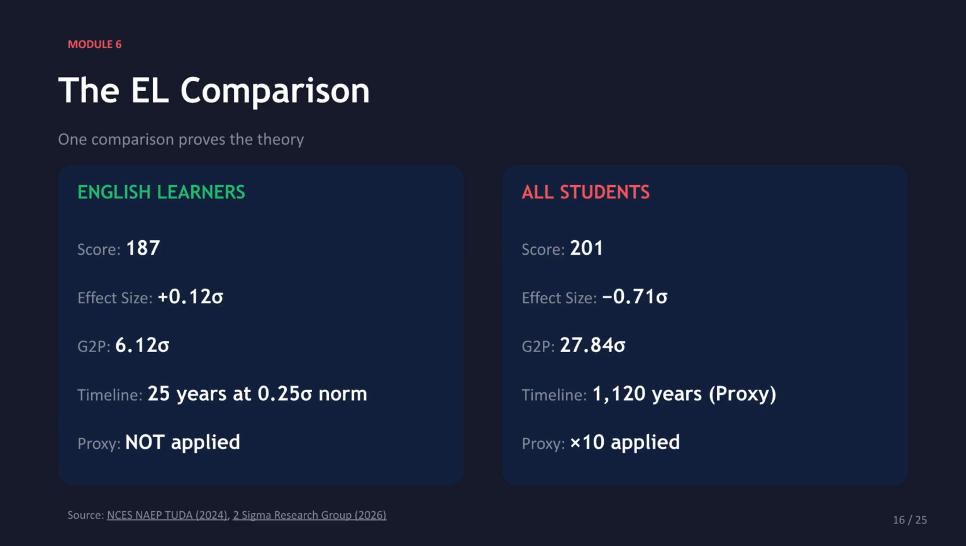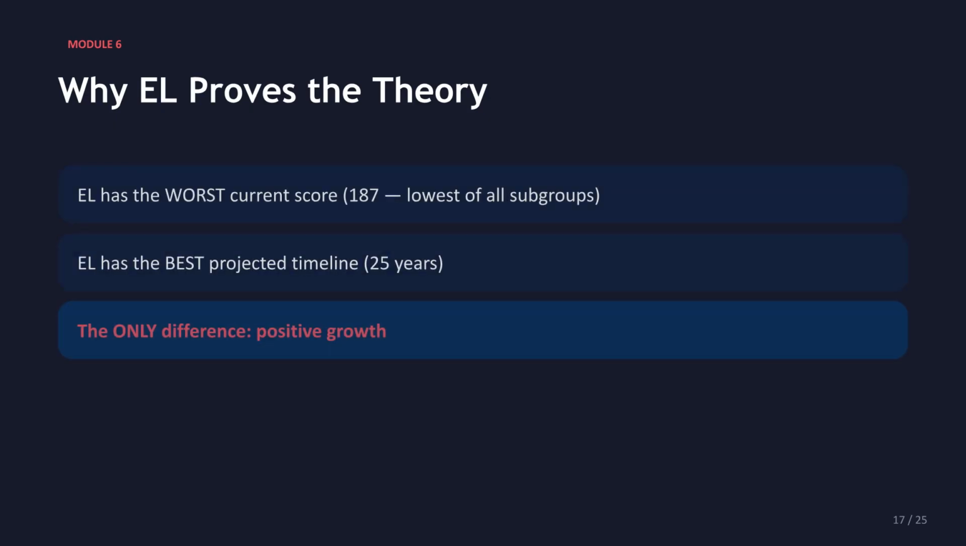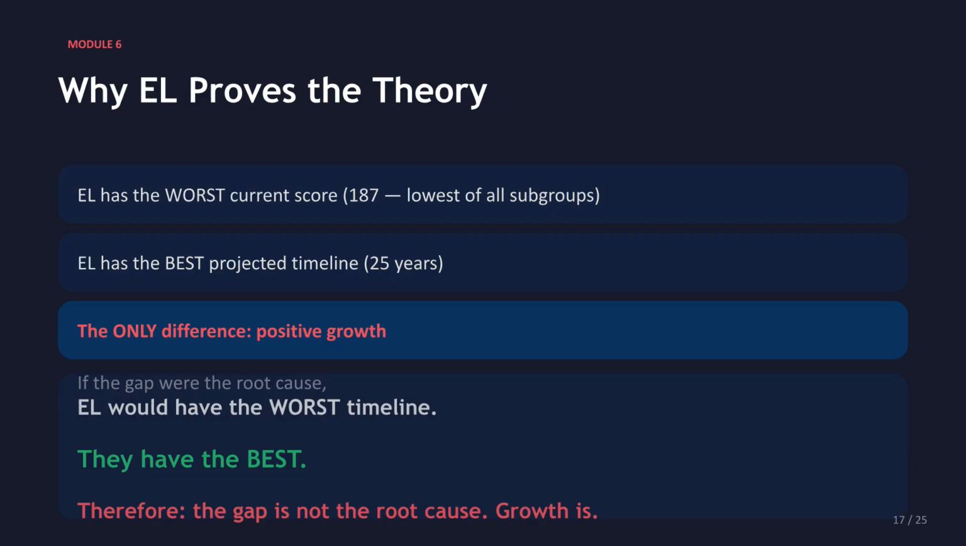English learners have a lower score, but a positive effect size of plus 0.12 sigma, leading to a 25-year timeline. All students have a higher score, but a negative effect size of minus 0.71 sigma, resulting in an estimated 1,120-year timeline with the proxy applied. EL proves the theory because despite having the worst current score, they have the best projected timeline. The only difference is positive growth. If the gap were the root cause, EL would have the worst timeline, but they have the best. Therefore, growth, not the gap, is the root cause.